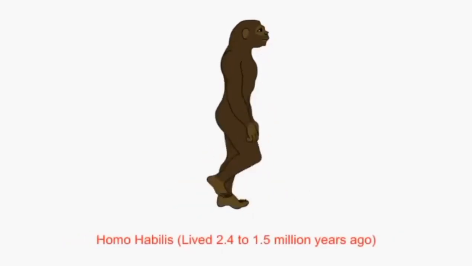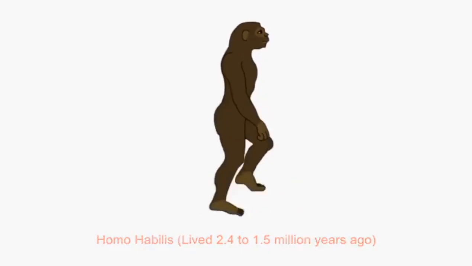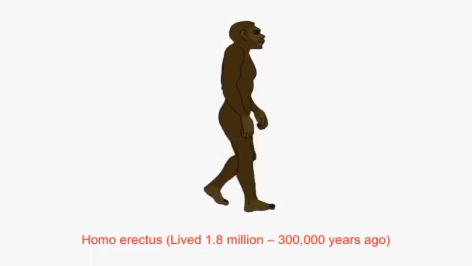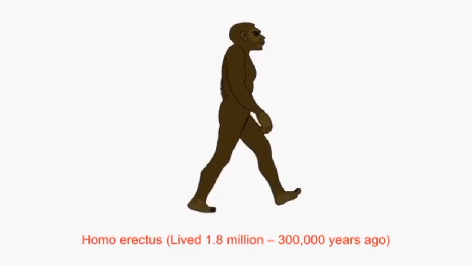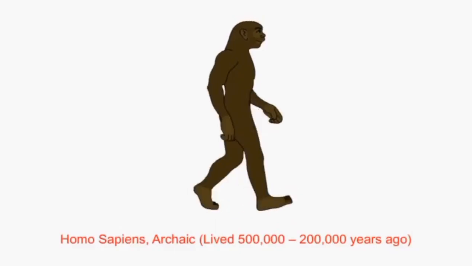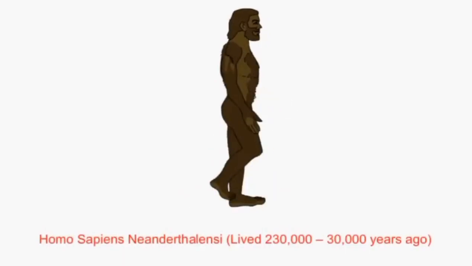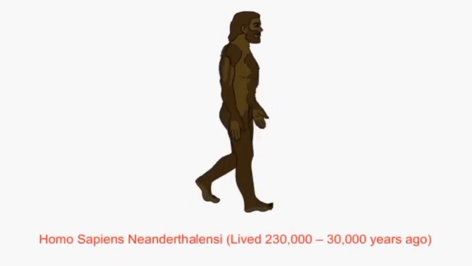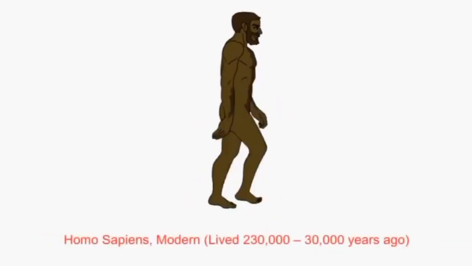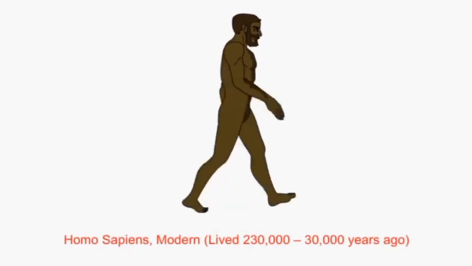We also have the Homo habilis, known as the handyman, and as the direct ancestor of the modern human because of its ability to produce tools. We also have Homo erectus, which is an extinct species who lived 1.8 million to 300,000 years ago, followed by the Homo sapiens archaic, who lived 500,000 to 200,000 years ago. We also have the Homo sapiens neanderthalensis, who lived 230,000 to 30,000 years ago, followed by the Homo sapiens modern, who lived 230,000 to 30,000 years ago.